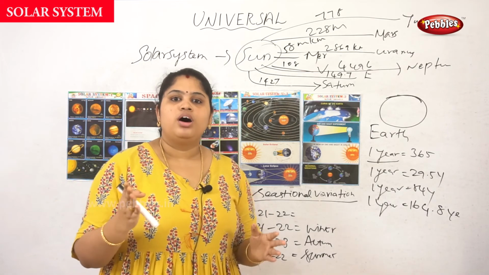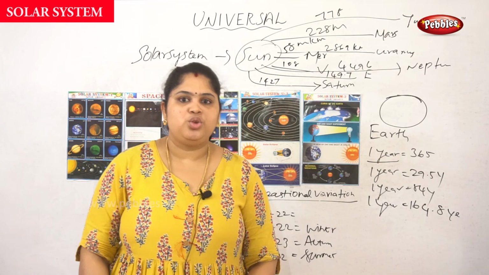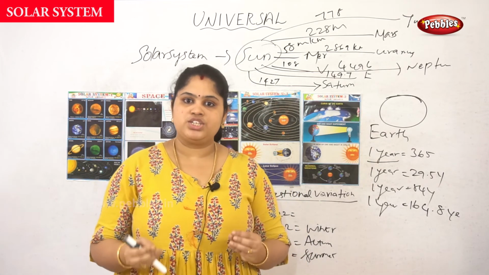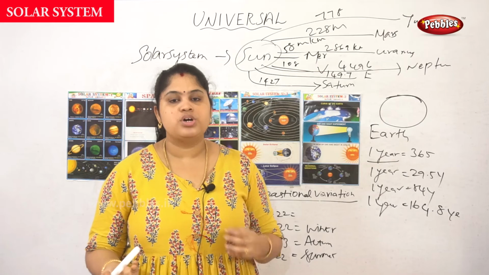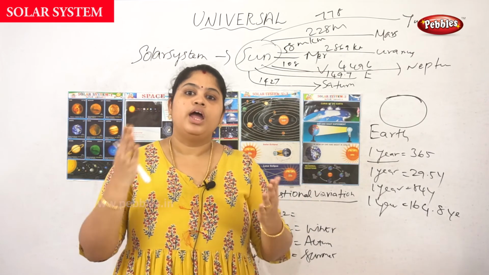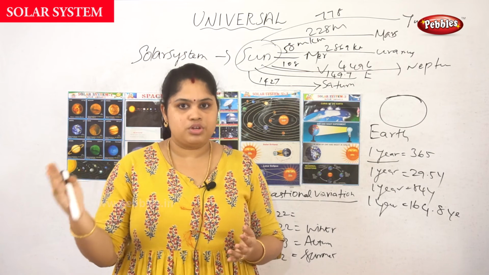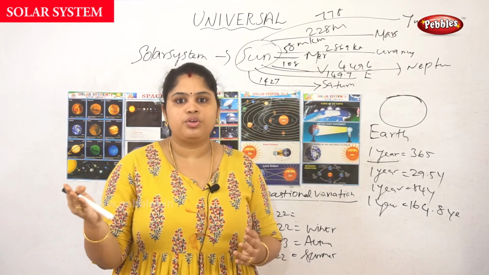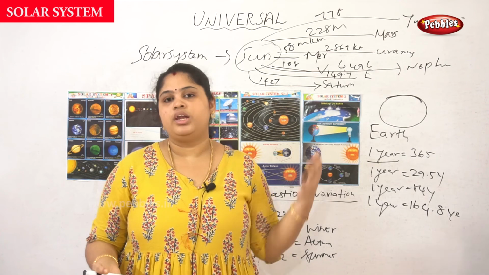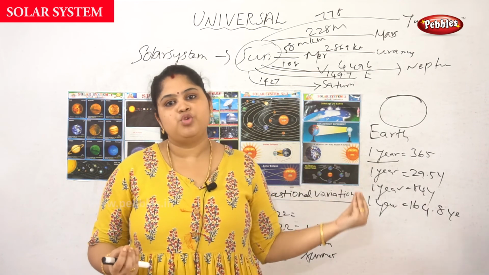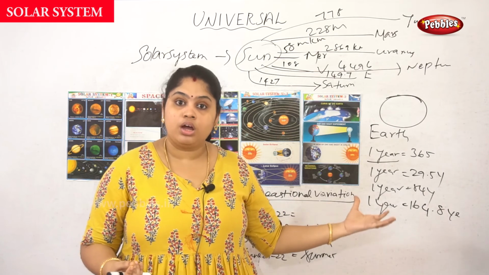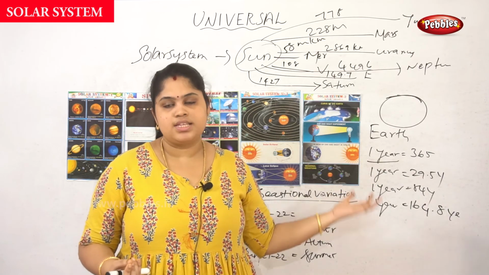Okay, so we have come to the end of the universe class. We have seen a lot of information about each and every planet, about the universe and about space, and also about maps and flags and how time differs depending on the equator. We have come to chart mapping. Today we have seen a pictorial view of space and planets, the distance of the planets, and how we derive the seasons, everything.